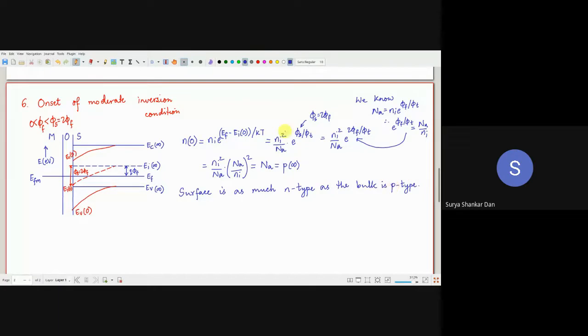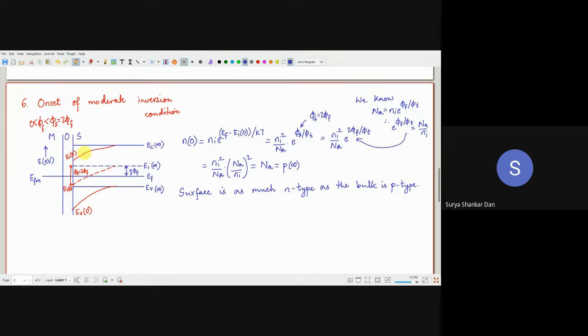Okay, so that means whatever doping you had done in the bulk, that is Na, the surface has become equal to that amount of doping, but it is in the electron concentration. So Na was for the hole concentration, right? You have doped the bulk with boron, but the surface has become equal to the same electron concentration as the boron concentration, as if you have doped it with the same concentration by phosphorus.